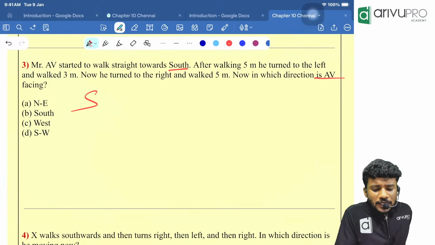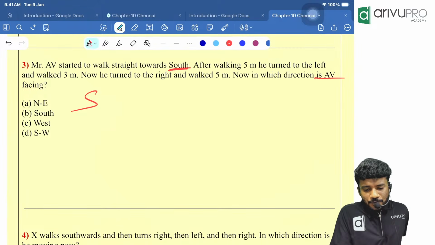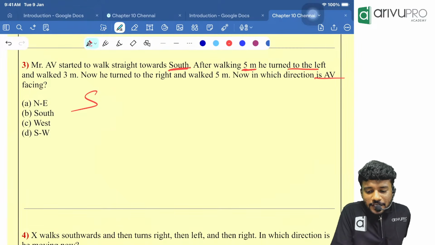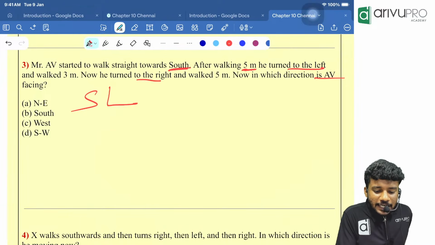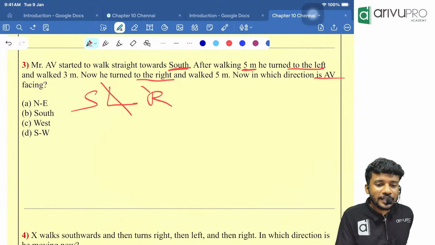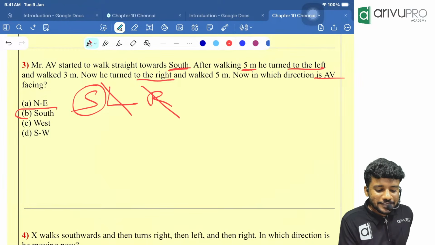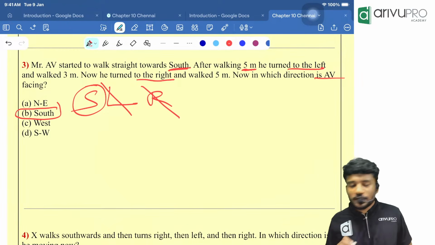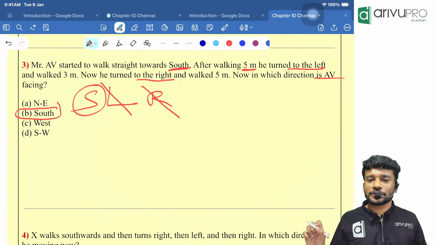Now, tell me. Initially, he is going towards south. After walking 5 meters, he turned to the left. Then again, he turned to the right. Now, is anything else remaining? Nothing else is remaining. Left and right are opposite. Cancel it off. So, what is the answer now? South is the answer. Direct question, direct answer, direct approach.